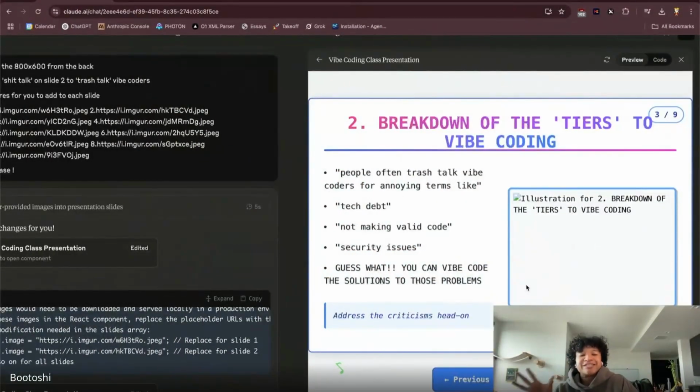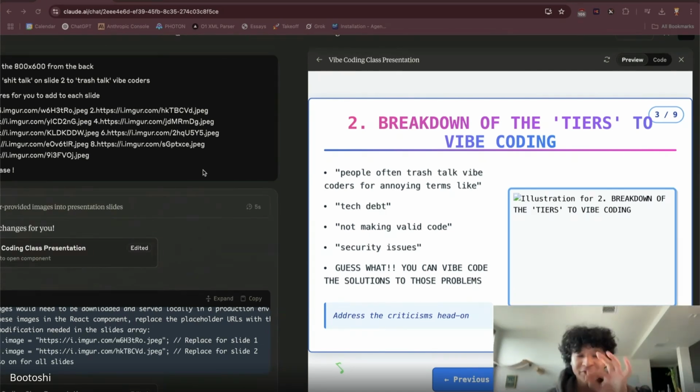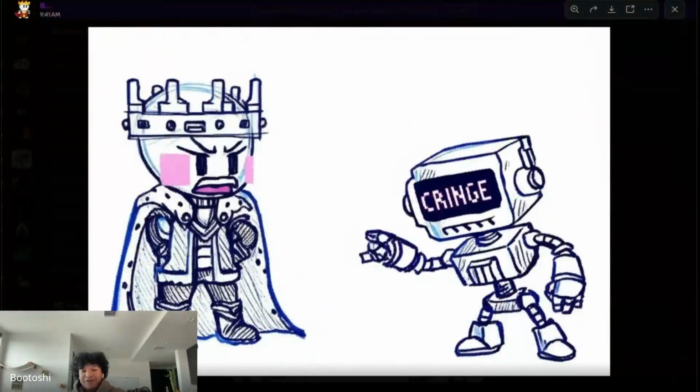So here's the vibe coding. A lot of people will trash talk vibe coding. You'll see on the timeline, like, oh, you'll get tech debt if you just code with AI. You're not making valid code. You're not making real code. You're gonna have security issues. I can't wait to have a cybersecurity job fixing your security issues. You don't realize you could literally vibe code security and good code, but there's tiers to it. So you'll learn over time. Initially, you might just kind of talk and the AI system will make this wild thing. You'll have no idea what's going on, and you'll make something that'll work, but it might not be the best.